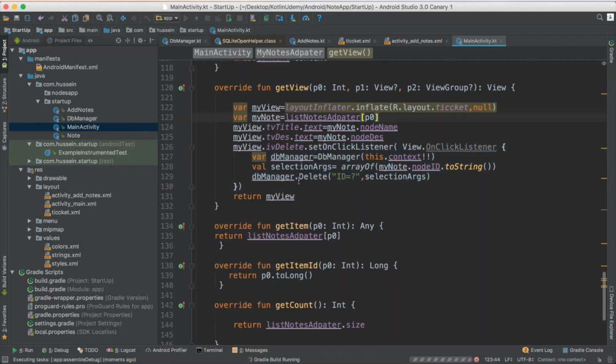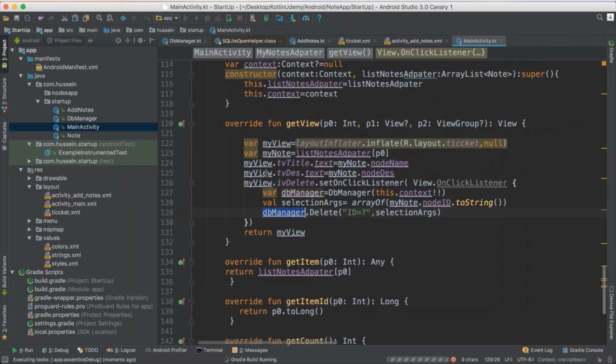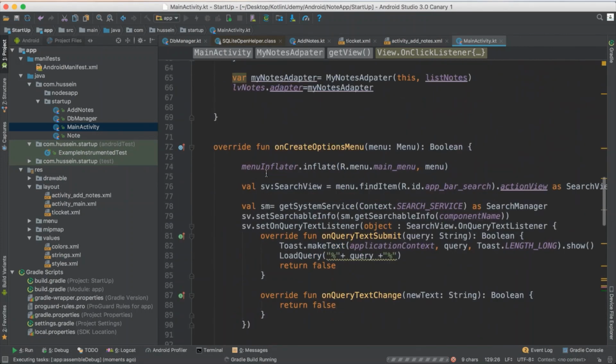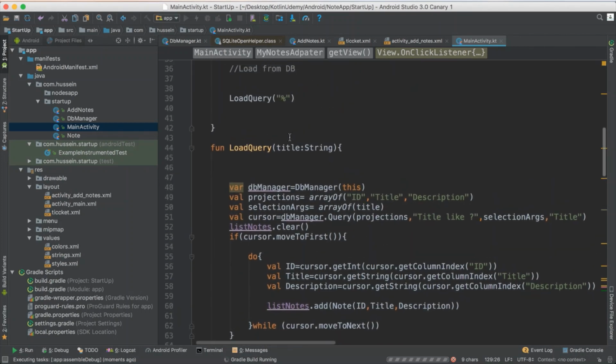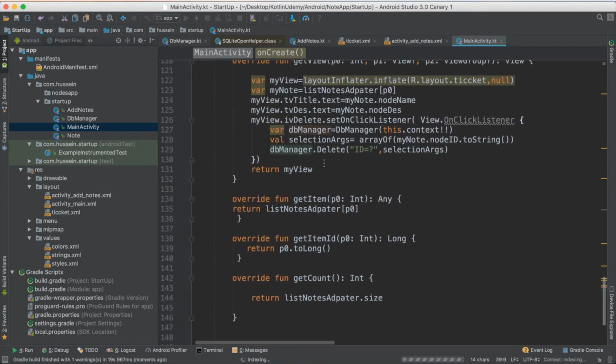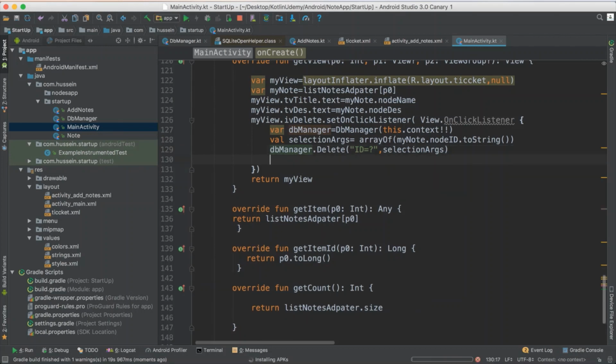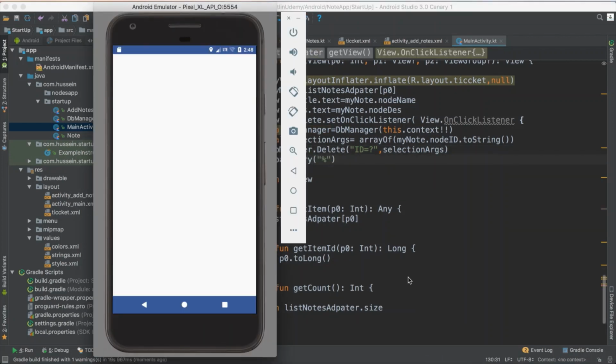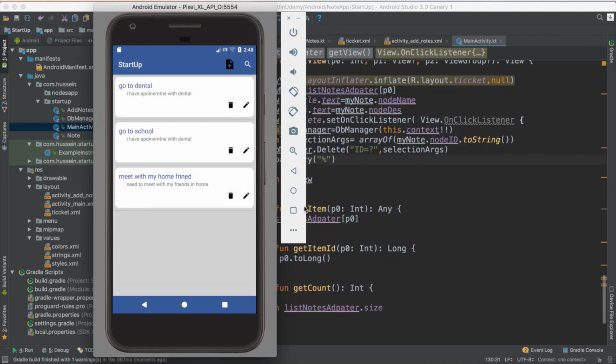But you know what, before I run it, when he deleted, I don't see it deleted. After I delete it, I have to call this method to reload the item again. So I have to call the load item again after I do the delete, because now according to the work we have for now, if you delete any object, you will not see it as gone from the menu.